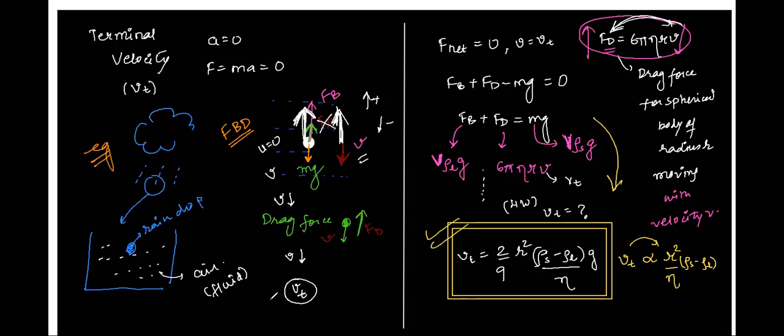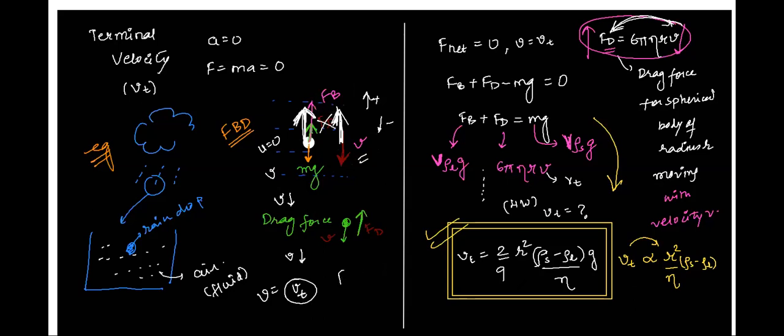Until it attains a constant value. Constant. When will that happen? When will V become equal to Vt? When the net force on the system becomes zero, which means that the buoyant force and the drag force acting in the upward direction will become equal to the force acting in the downward direction. Are we clear, Atul? Yes, sir.